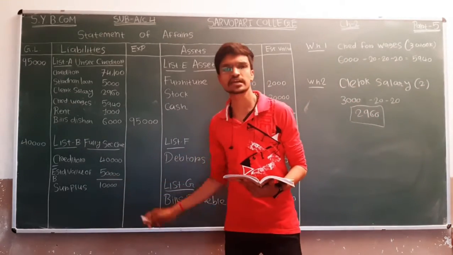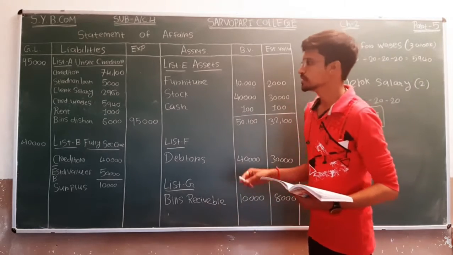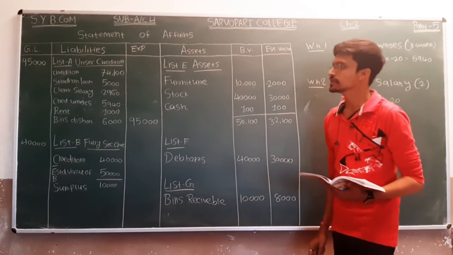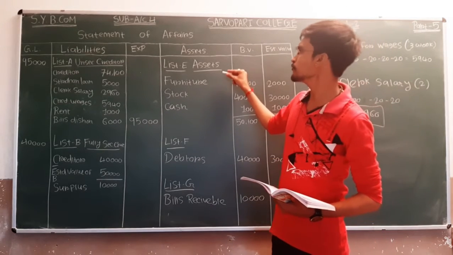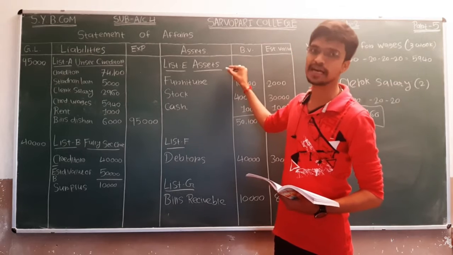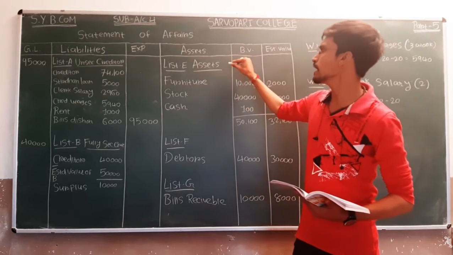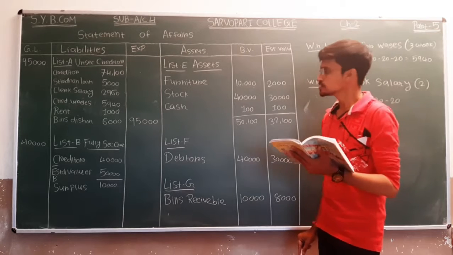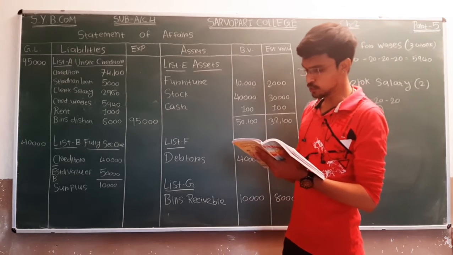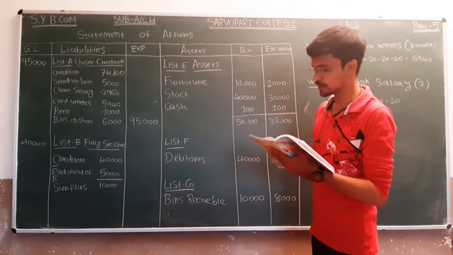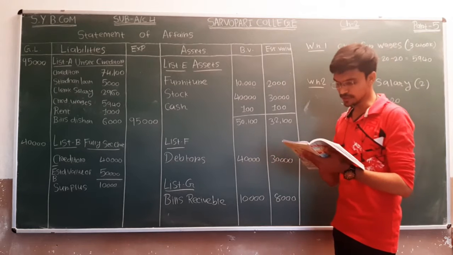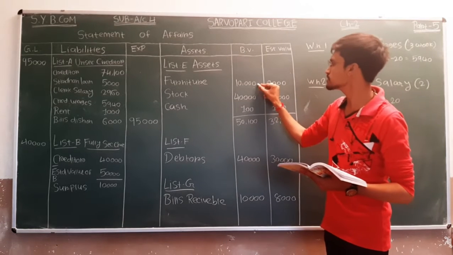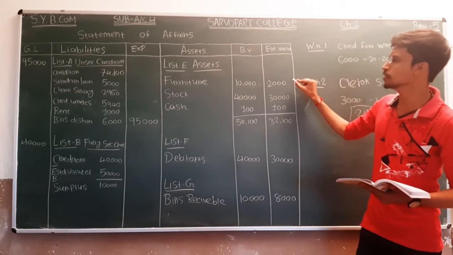Okay. Next, list E. List E has the very first preference, we are given the assets. Under the head of assets, very first we have given furniture. So we have to show the estimated value and book value of furniture. So book value of furniture we have given 10,000 and estimated value of the furniture we have given 2,000.